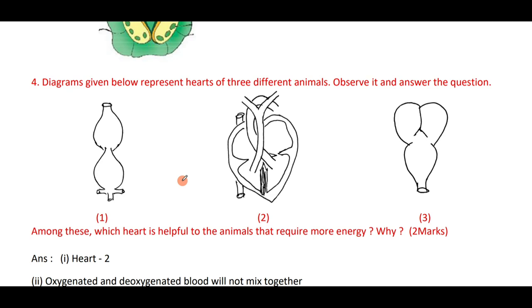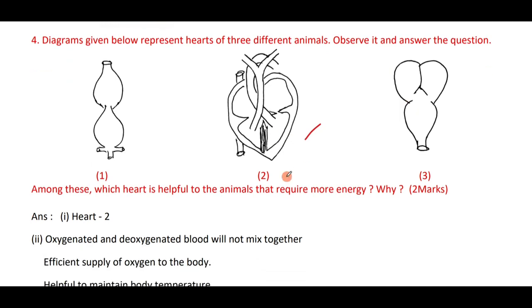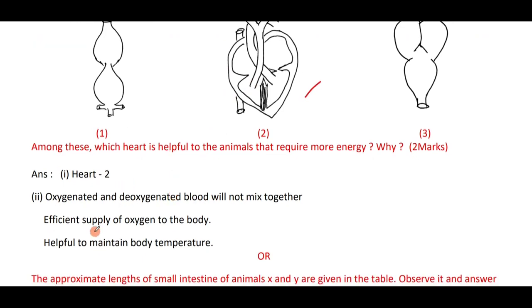Diagrams given below represent hearts of 3 different animals. Observe it and answer the question. Among these, which heart is helpful to animals that require more energy? See, heart number 2 has more chambers when compared to the other hearts. The more the number of chambers, the higher the efficiency. Heart 2 is more efficient because oxygenated and deoxygenated blood do not mix together in this heart. It gives efficient supply of oxygen to the body, which helps to maintain body temperature, as present in aves and mammals.